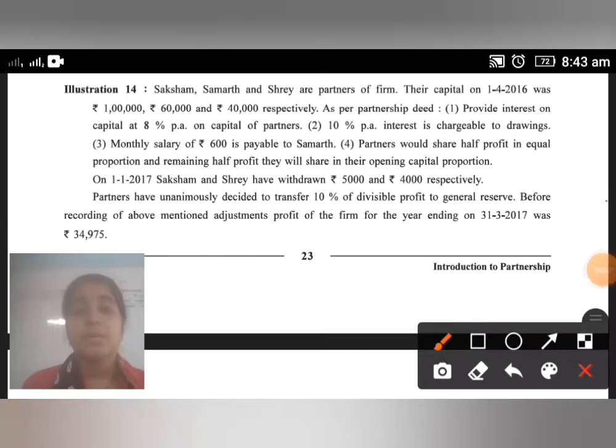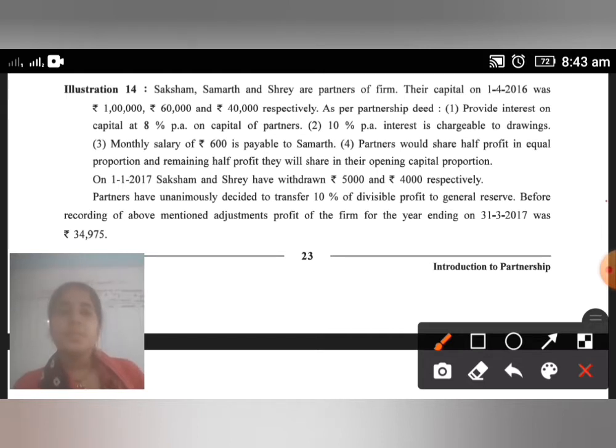Now illustration number 14. Saksham, Samarth and Shrey are partners of a firm. Their capital on 1/4/2016 was rupees 1,60,000, and 40,000. So here there are 3 partners, Saksham, Samarth and Shrey, and the capital was introduced on 1/4/2016. The business started on 1/4/2016 and ends on 31/3/2017. The partners introduced capital of 1,60,000 and 40,000.